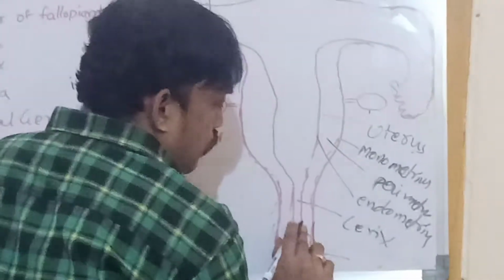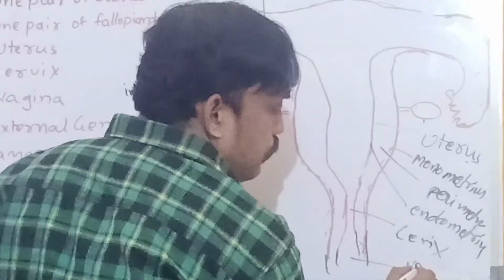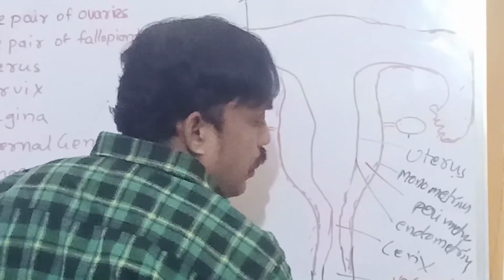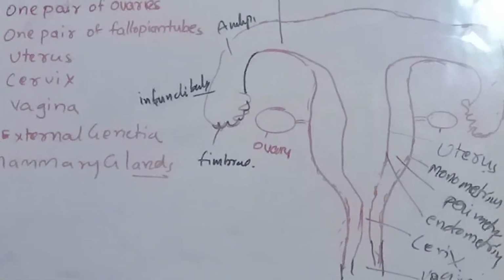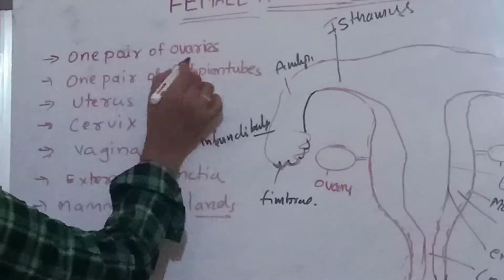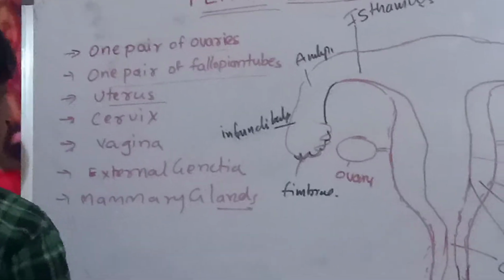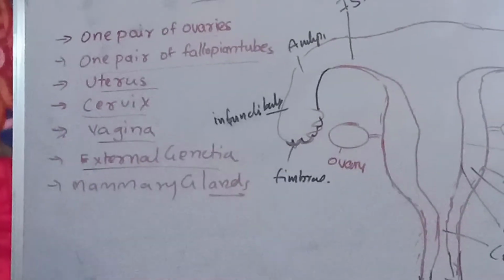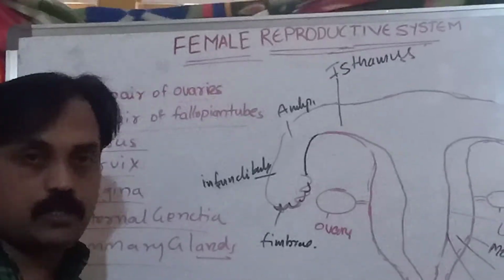This part, which is the acidic portion, we can call the vagina. The vagina opens into the external genitalia. Okay, these are the parts we will observe in the female reproductive system: one pair of ovaries, one pair of fallopian tubes, uterus, cervix, vagina, external genitalia, and mammary glands.